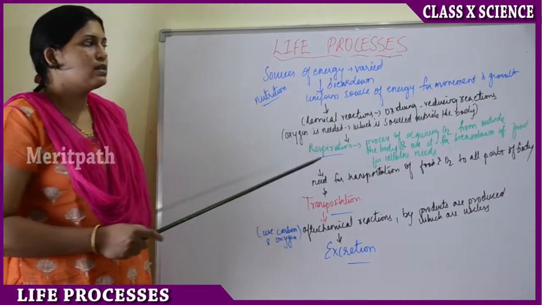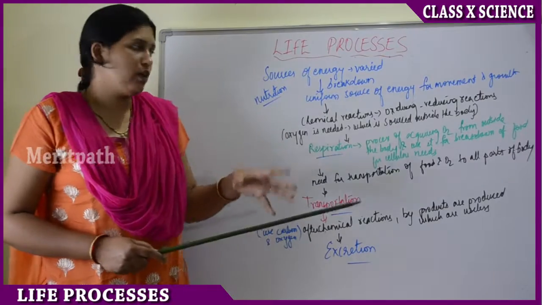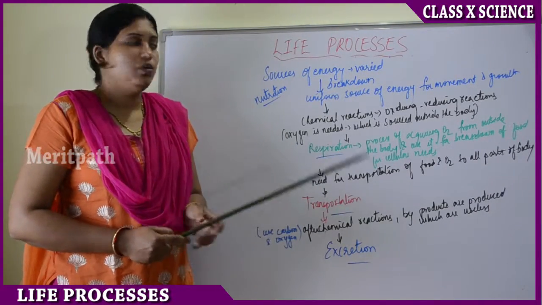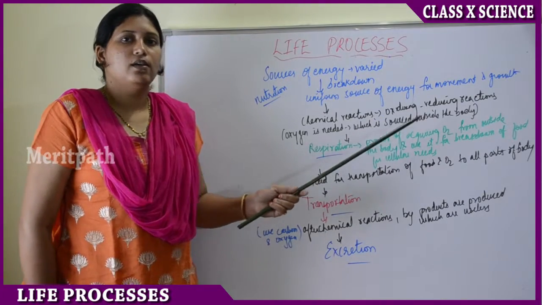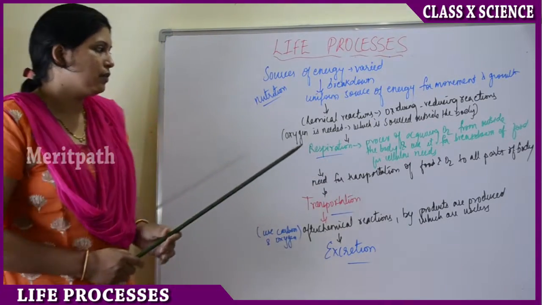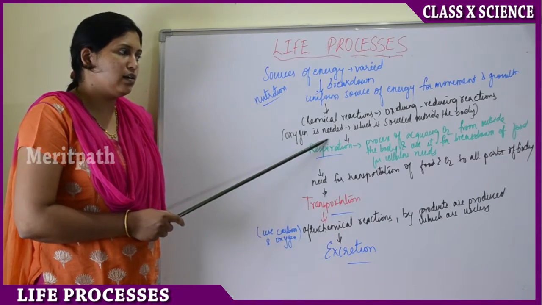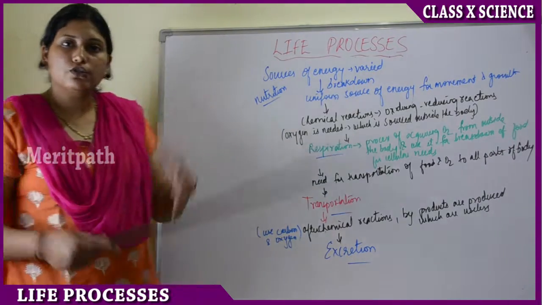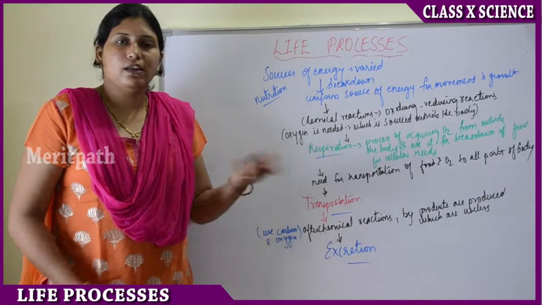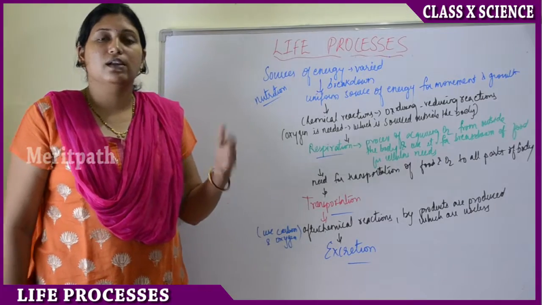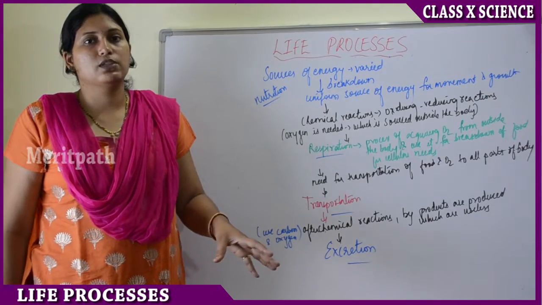Then, after the uniform source of energy is formed, a series of chemical reactions occur known as oxidizing and reducing reactions. For these oxidizing and reducing reactions, oxygen is needed, again sourced from outside of the body. In the body we will not have oxygen readily, right? We inhale oxygen from the outside. That is where the respiration process comes in.